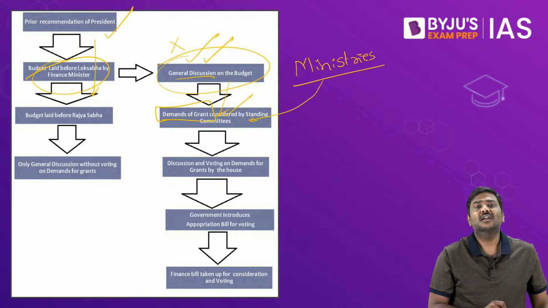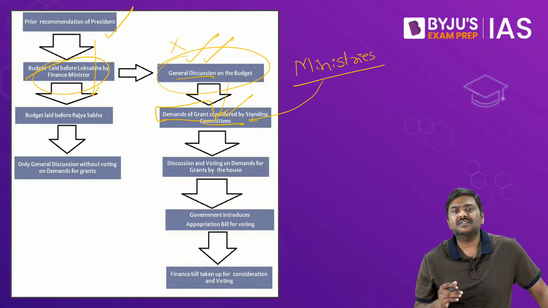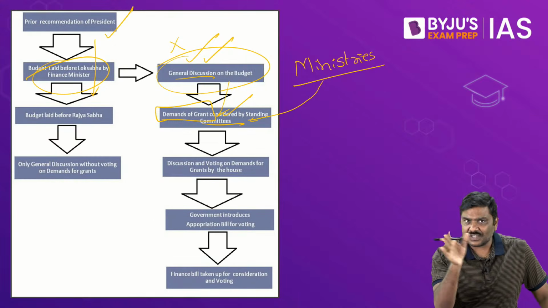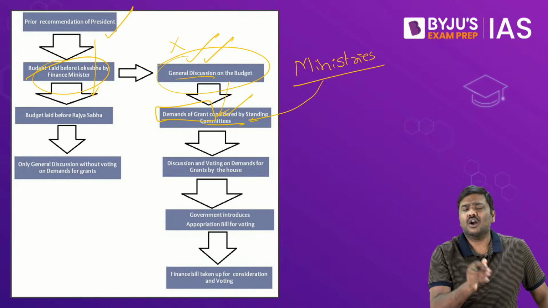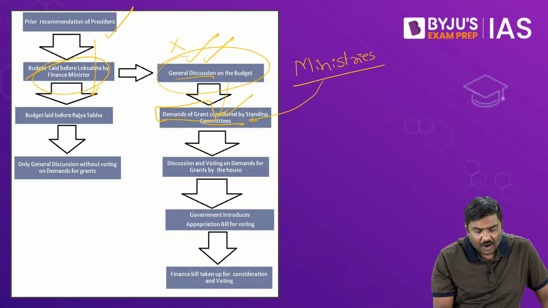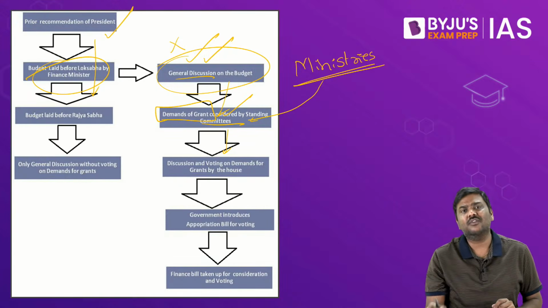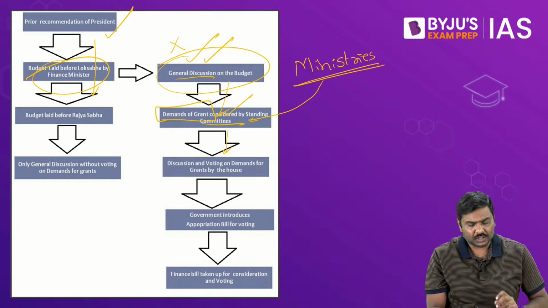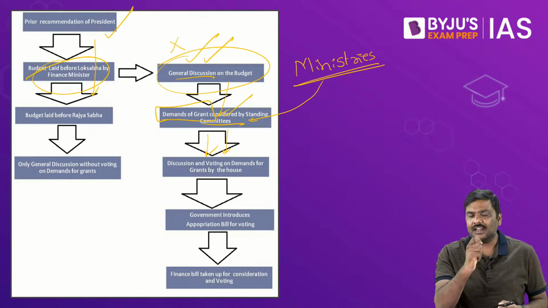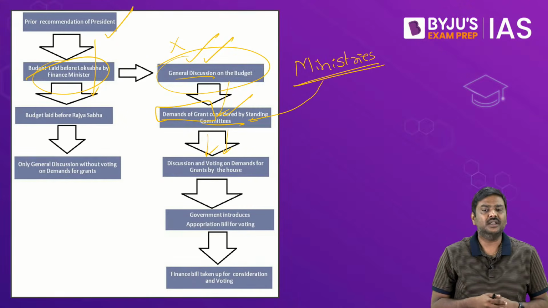Once done, now the demand of grants will be allocated to different standing committees. There are 24 standing committees. Total number of members in each of the standing committees is 31. Out of that, 21 will come from Lok Sabha, 10 will come from Rajya Sabha. After this, once the standing committees have a look at the demand of grants, they will submit a report to the parliament. Now, each of the demand of grant will be taken up and there is a detailed discussion on this particular demand of a grant.